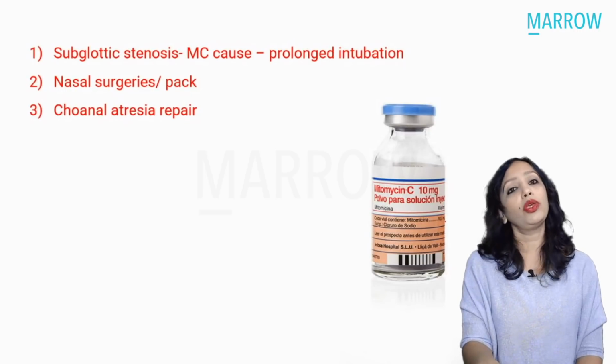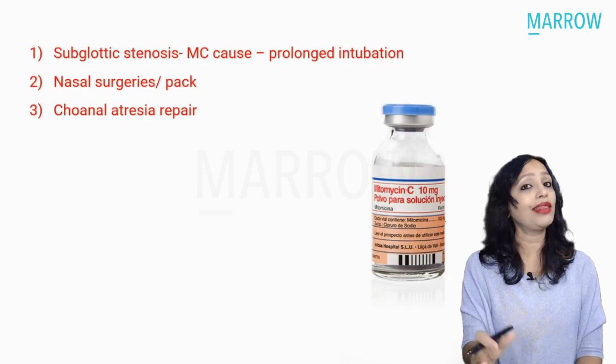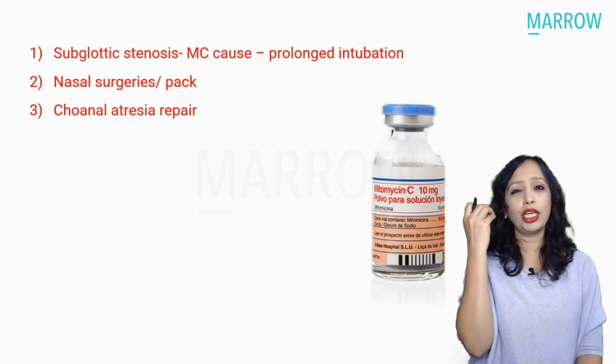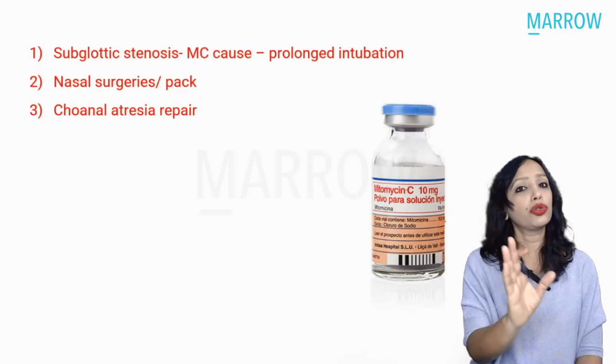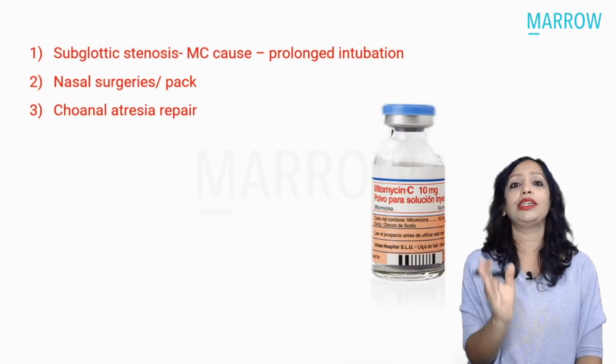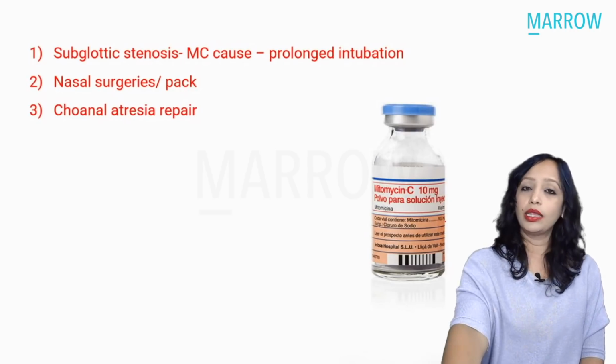Now, another place where we use it is choanal atresia repair. Again, that we are doing in infants where the nasopharynx is very, very narrow. We do not want any scarring in that area following surgery. So these are the 3 places in ENT where we are using mitomycin C.